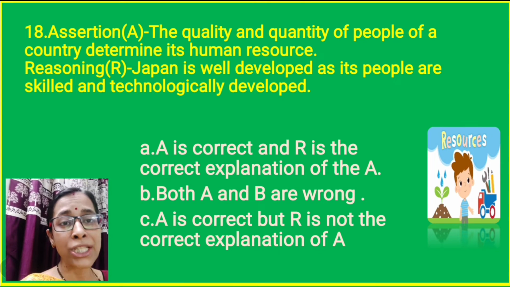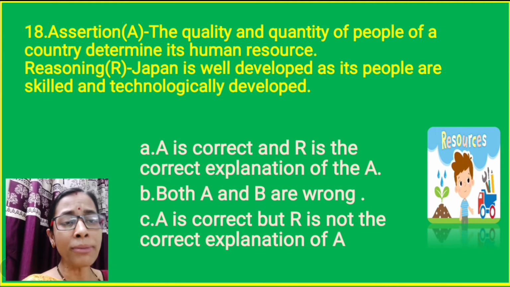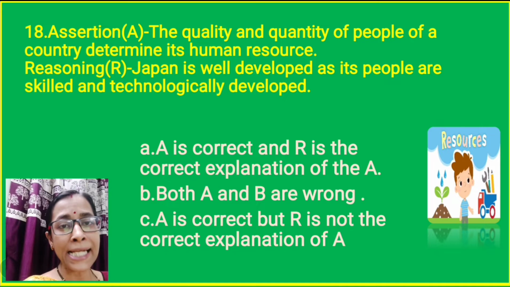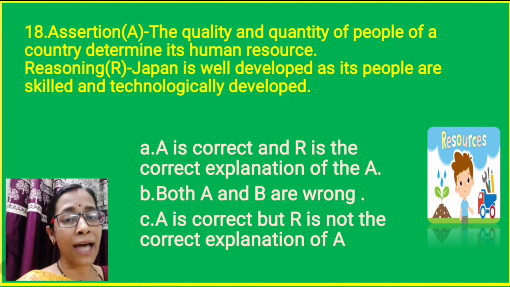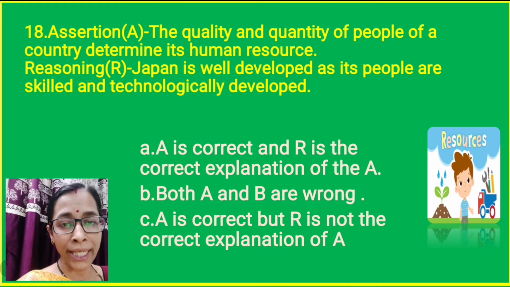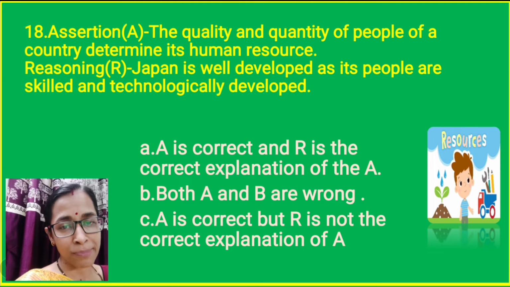Question number 18. Again, one assertion reasoning question. Here A is given as: the quality and quantity of people of a country determine its human resource. And R is given: Japan is well developed as its people are skilled and technologically developed. Option A is: A is correct and R is the correct explanation of A. B, both A and R are wrong. C, A is correct but R is not the correct explanation of A.